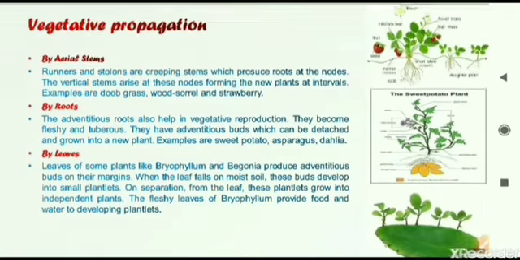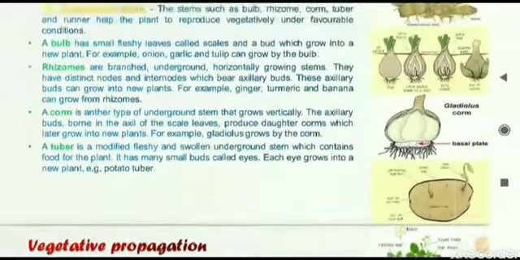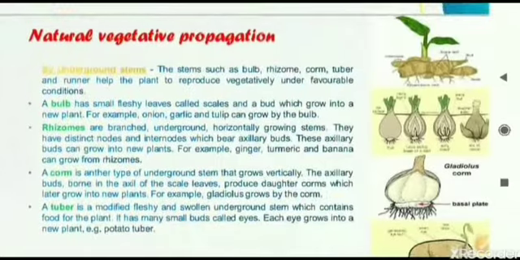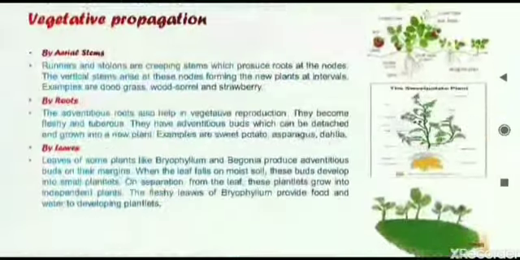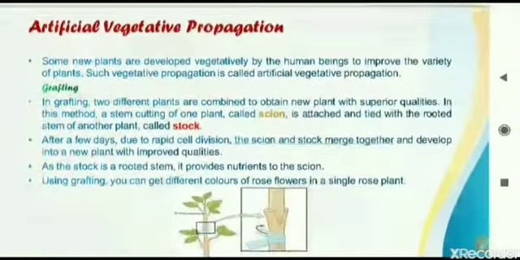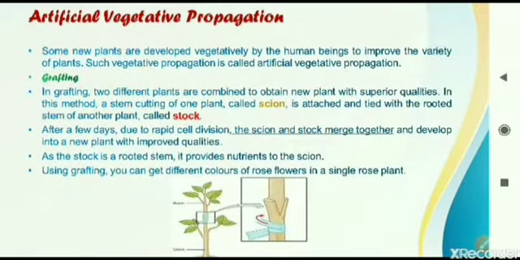So we have seen all this with the help of examples. I hope you can do the reading part in the book itself. We have seen vegetative propagation in the natural form. Now we will move on to artificial vegetative propagation. That is done artificially, meaning human beings are interfering in between. First we will see grafting.